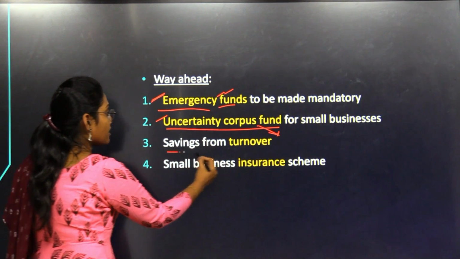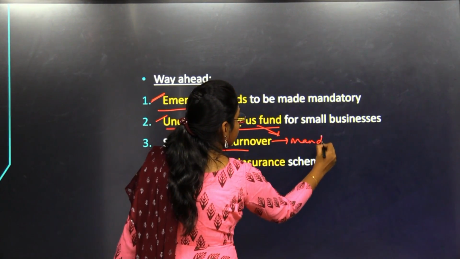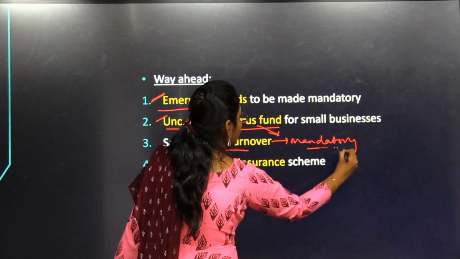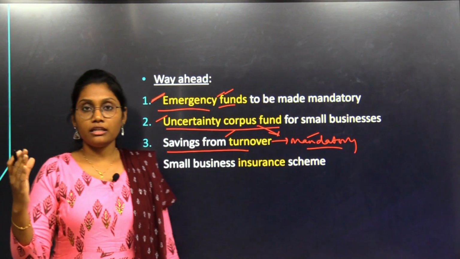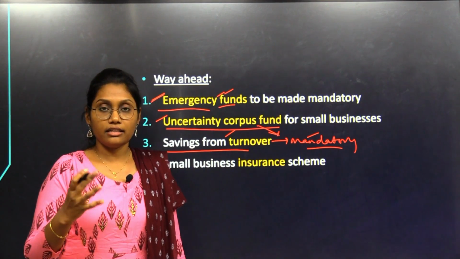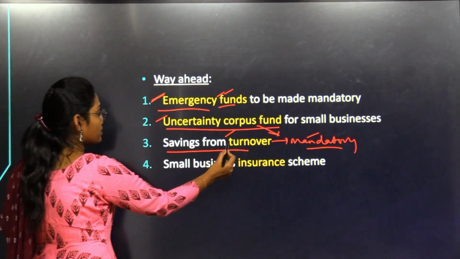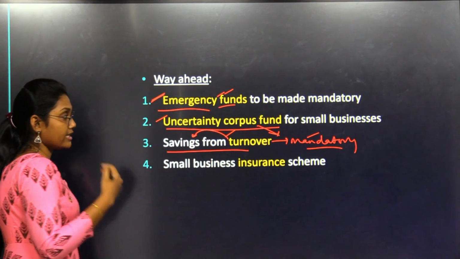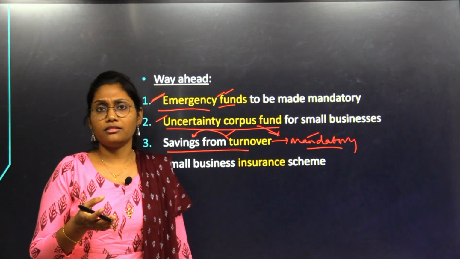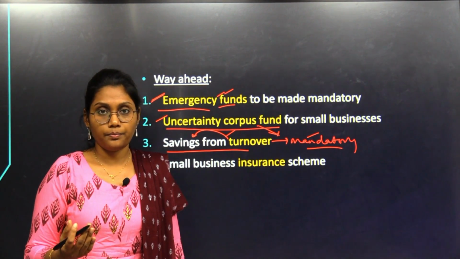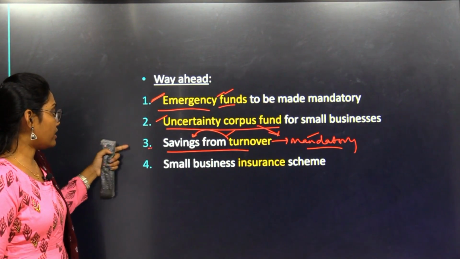And also savings from turnover, if they can be made mandatory. Every firm, every industry will get a turnover, right, and a small amount of that turnover is saved mandatorily in a separate fund, that will save us in a future crisis, right. So that is the whole purpose of this way forward and suggestion.